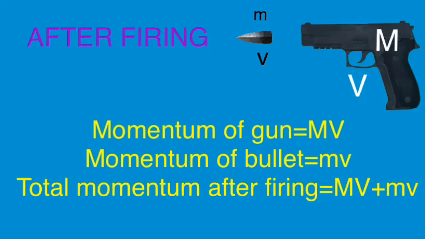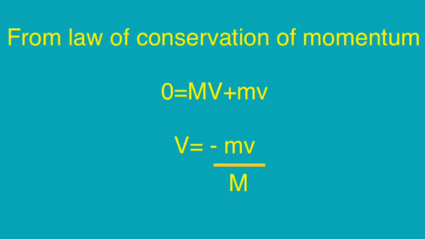Therefore, total momentum after firing will be momentum of gun plus momentum of bullet. That is, capital M into capital V, plus momentum of bullet, that is small m into small v. From the law of conservation of momentum, we know that total momentum before firing will be equal to total momentum just after firing, right? Total momentum before firing was 0 and after firing it is MV plus mv.